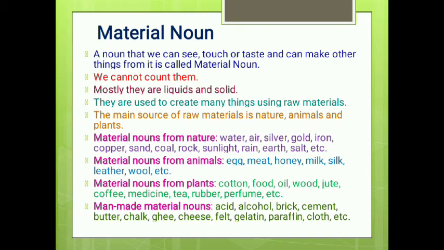They can be common nouns. It depends upon the usage. If they are used to make other things, then they are material nouns. For example, look at the examples. Furniture is mostly made with wood, iron, and plastic. So wood, iron, and plastic are the materials to make furniture. So wood and iron are the material nouns.